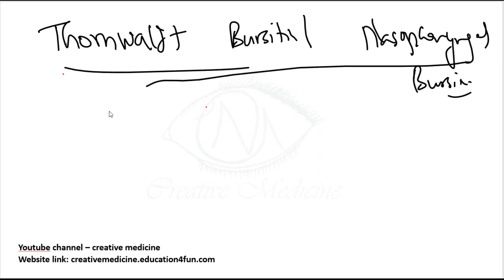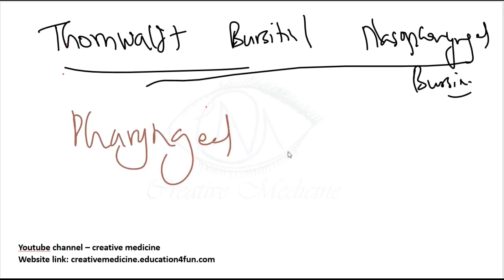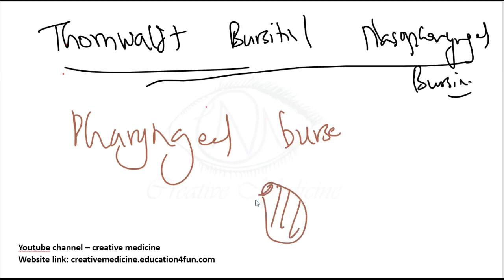Here there is an infection of the pharyngeal bursa. What is the pharyngeal bursa? This pharyngeal bursa is also called Luschka's pouch, and it is a remnant of the notochord. Where is it located? It is located in the midline of the posterior wall of the nasopharynx in the adenoid mass. So this is actually a bursa which is located in the adenoid mass. If there is blockade in the opening of the bursa, it results in cysts or abscess.